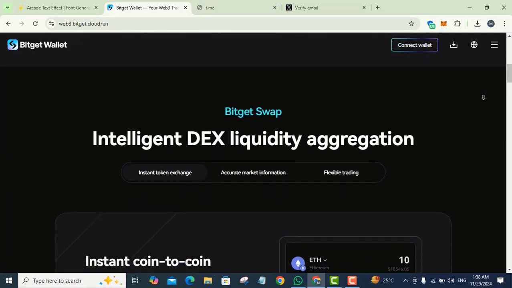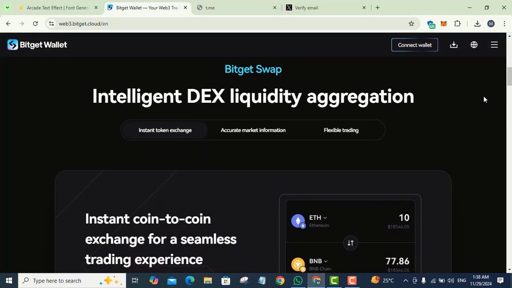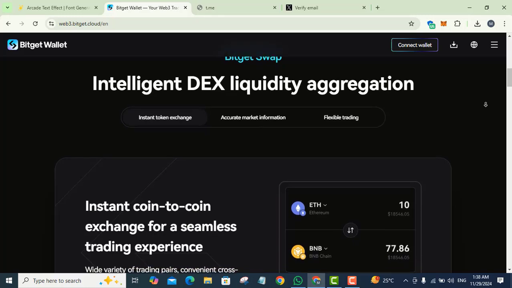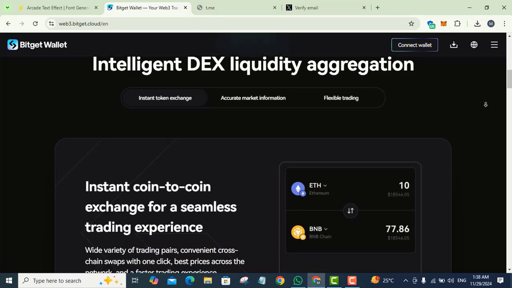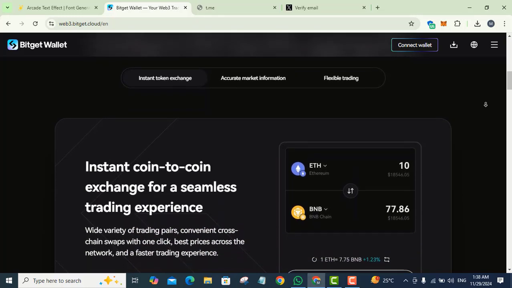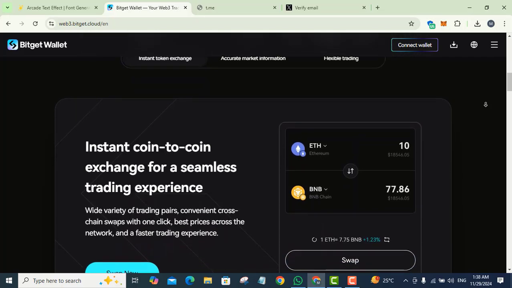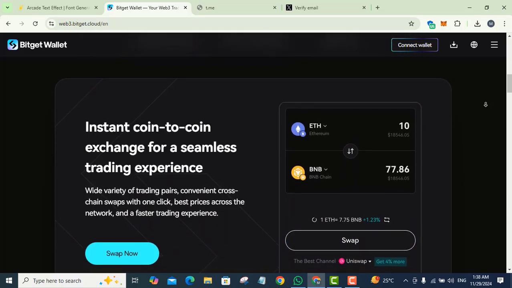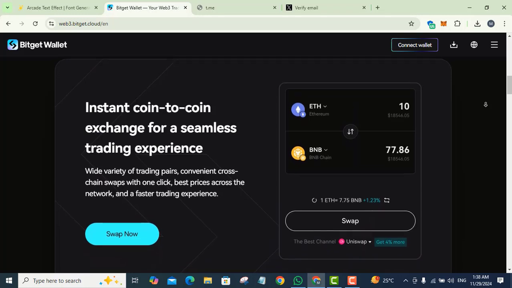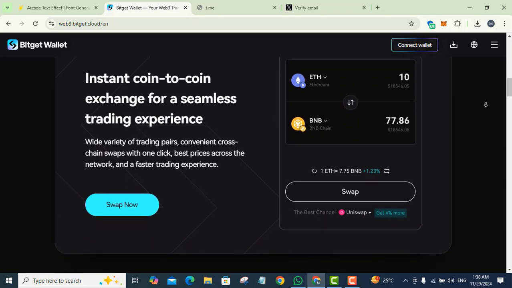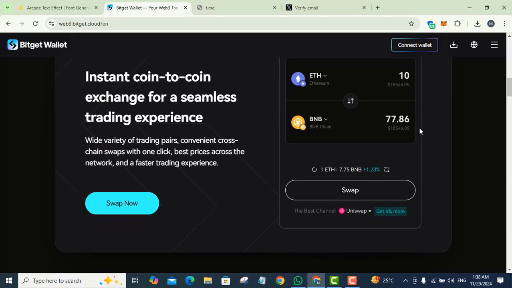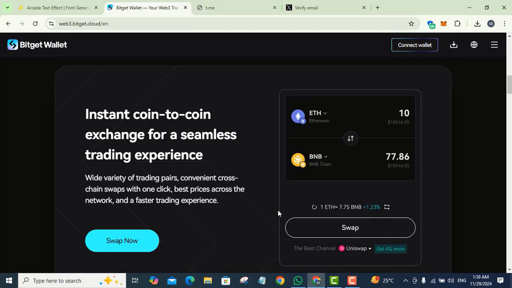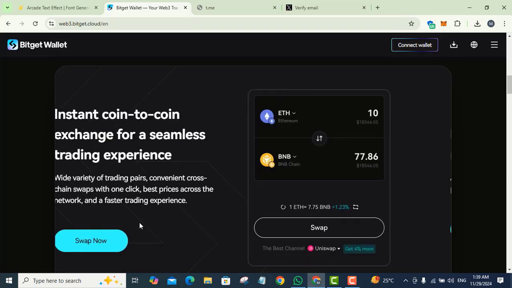In BitGet Swap, there is intelligent DEX liquidity aggregation and instant coin to coin exchange for a seamless trading experience, with a wide variety of trading pairs, convenient cross-chain swaps with one-click best prices across the network, and a faster trading experience. You can swap any currency from here.